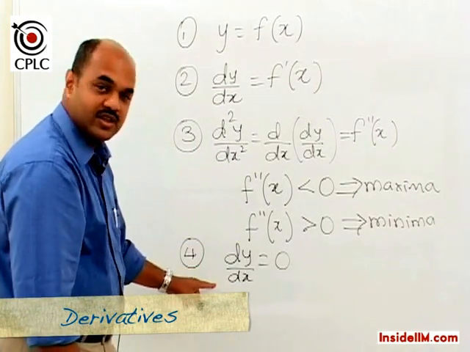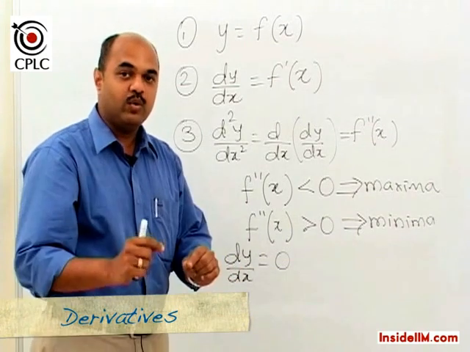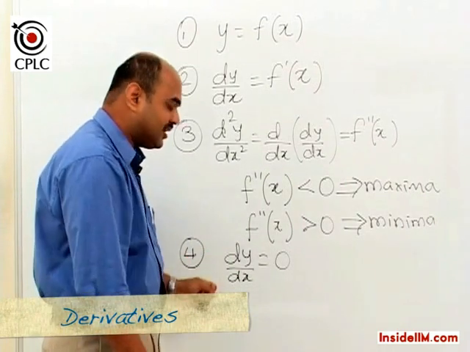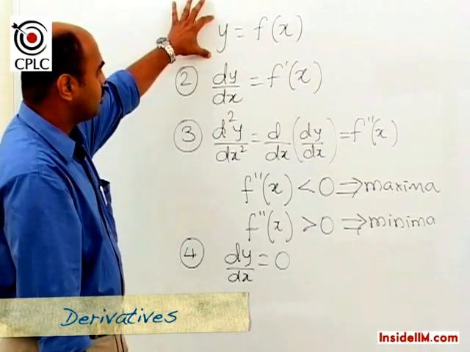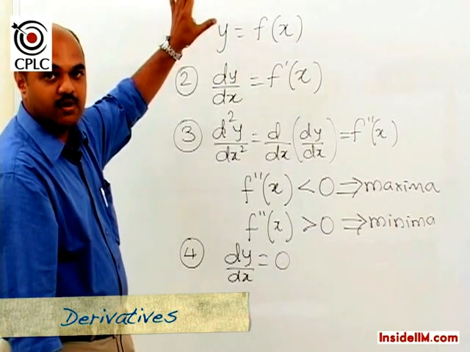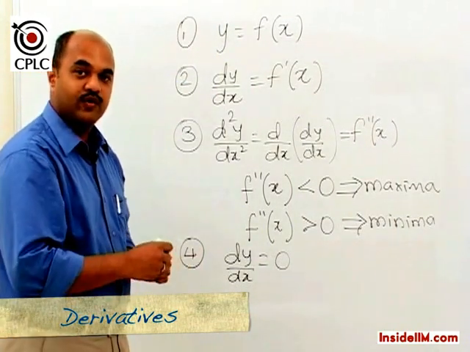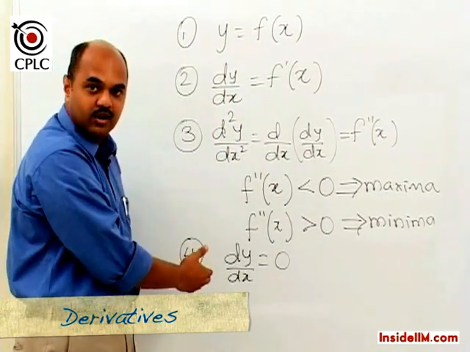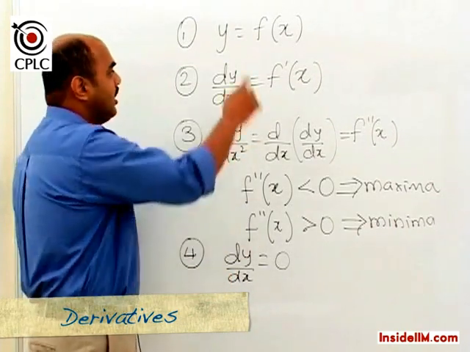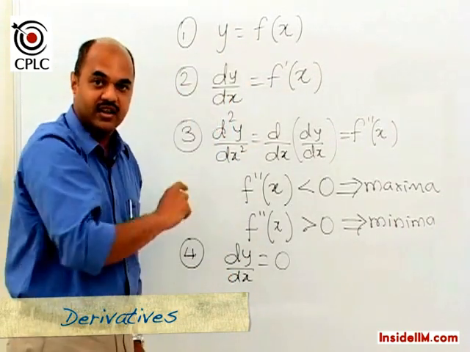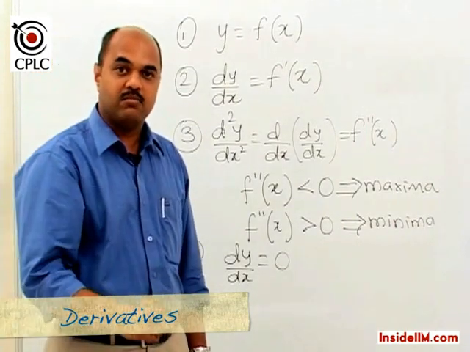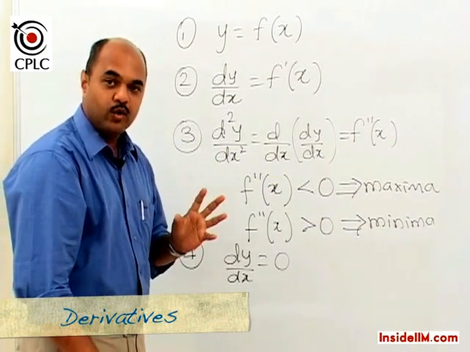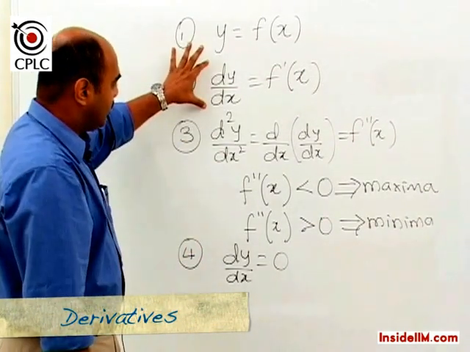So when we equate this first order derivative to 0, we will get the value of x as a particular constant value, and that is the value at which this original function is either maximum or minimum. And now if we want to find the maximum value of the function, then we substitute the value of x that we get from this step into this function that we have already generated, and we find the maximum or minimum value of y.